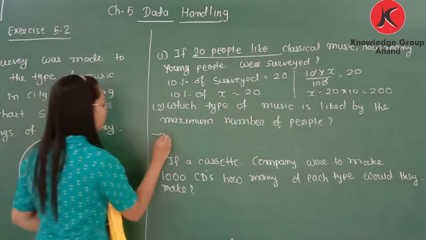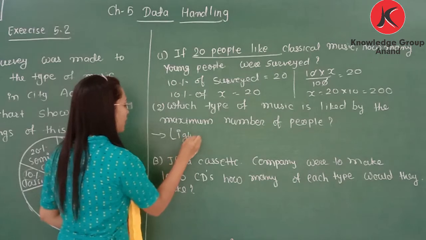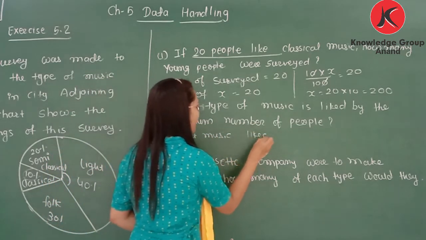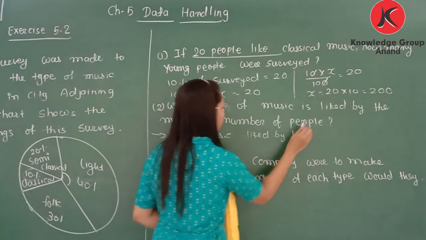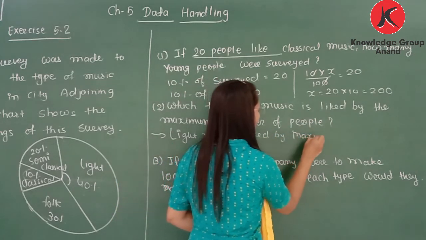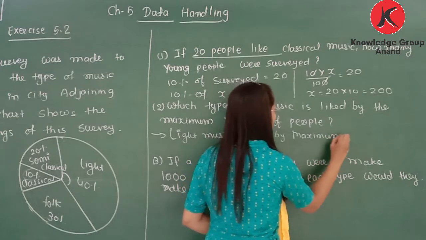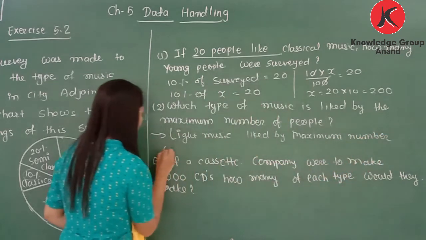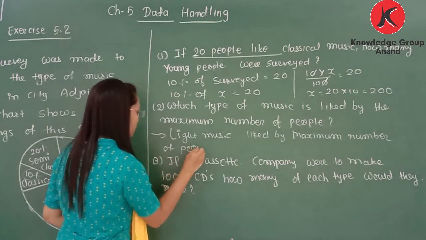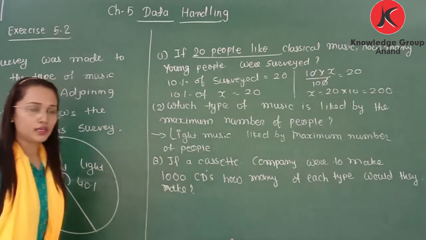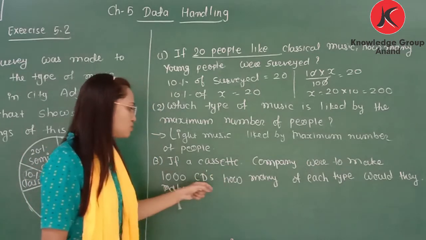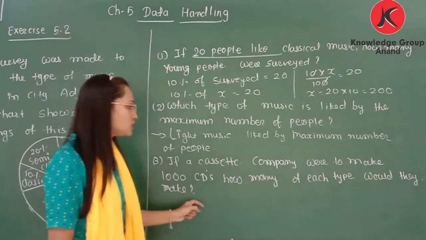So we can write, light music is liked by the maximum number of people.